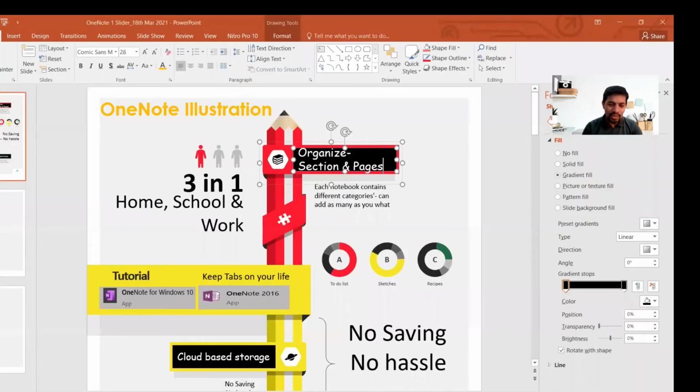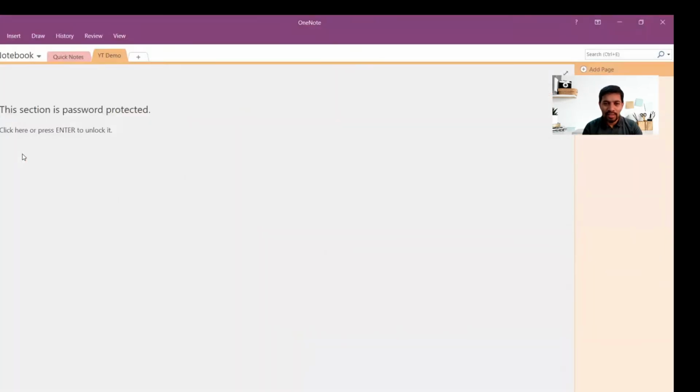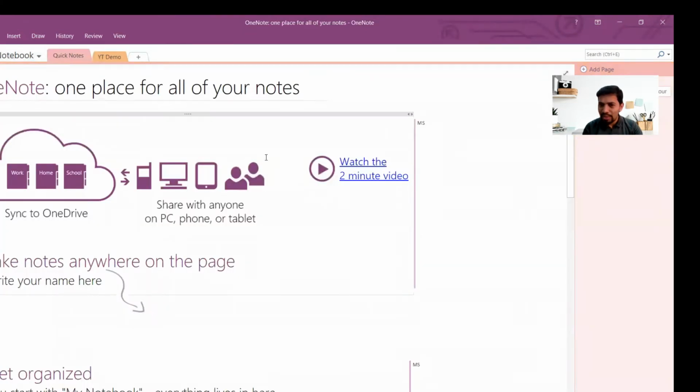So let me type OneNote in my search ribbon. You have two options coming up. One is called OneNote 2016, the other OneNote for Windows 10. Let me use OneNote 2016, right? So let me click. This is the window, this is what it will look like. My name is coming up here, Abrar notebook and quick notes. So this is the template you will get.